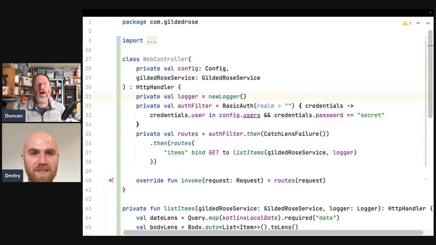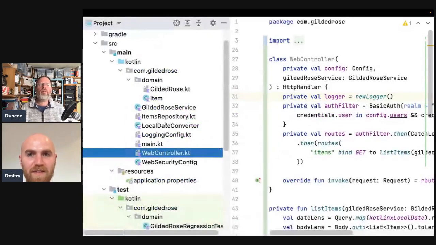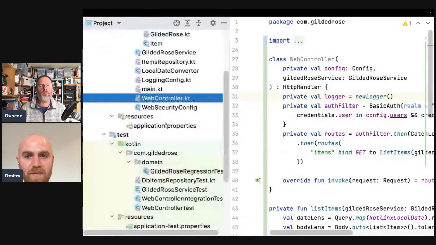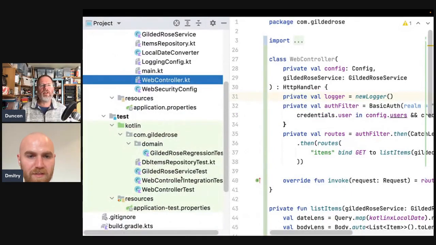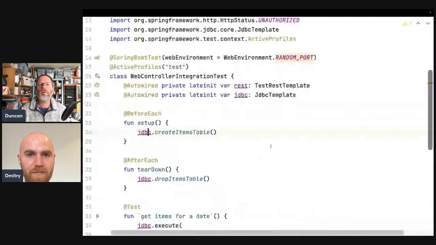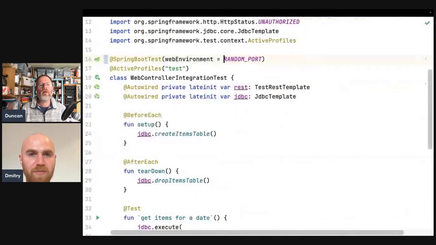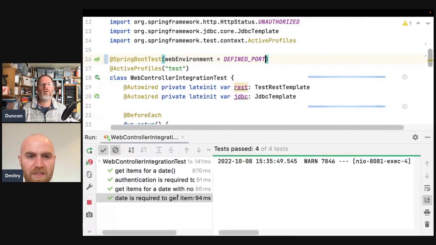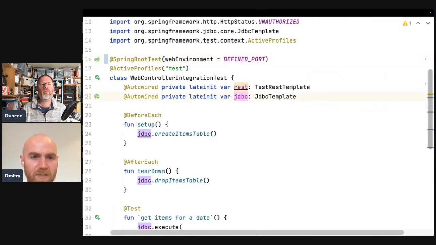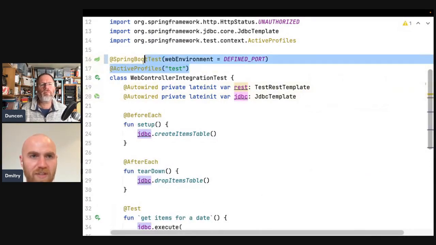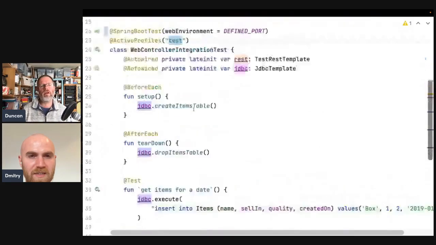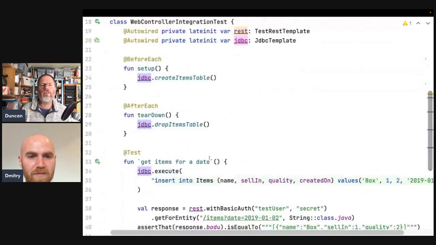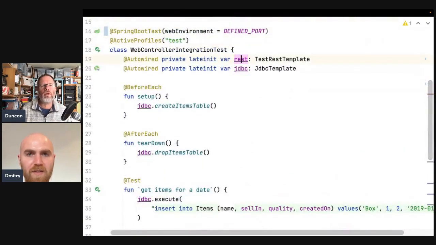Right. So we say that this does the same thing. I'm going to say prove it. That is to say, we've got some integration tests. Let's show them working. Yes, I could import this. Maybe it could also be defined ports. That's nice. So this is an integration test, which basically sets up JDBC, right? And then instantiates everything in Spring. Okay. Using test data. The JDBC is populating, and then this REST template, we like the word template, don't we?